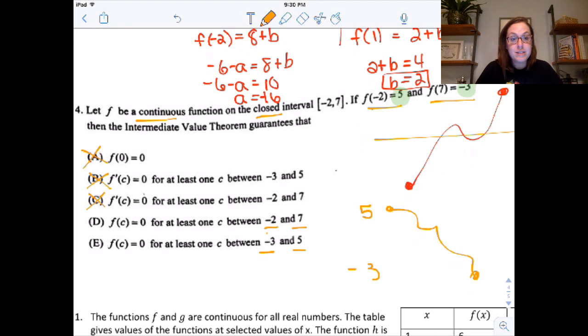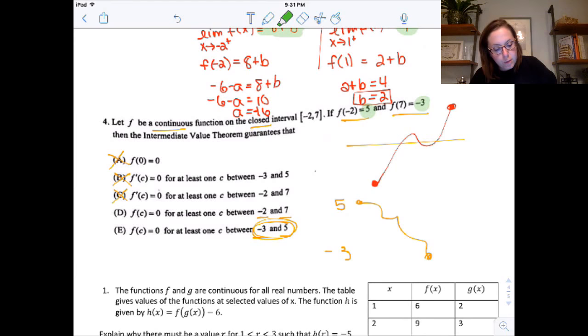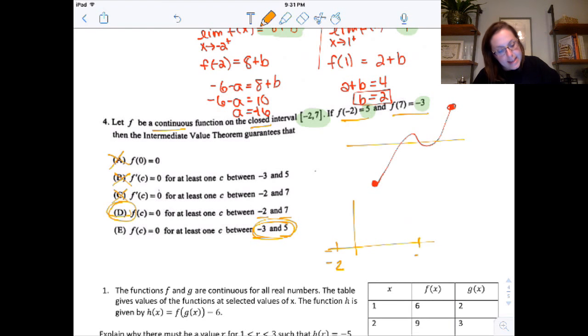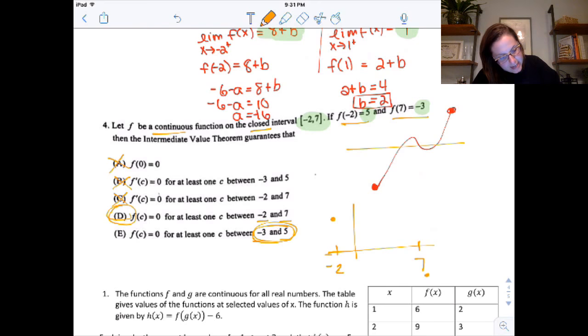So the question is, which one of those is right? These are your y values. That's not the interval we're talking about. The interval we're talking about is between the x values. So what I want to pick here is D, because if we really thought about this graph, what this is saying is between negative 2 and 7, this starts at 5 and ends at negative 3. I don't know what it does in the middle. It could do whatever.